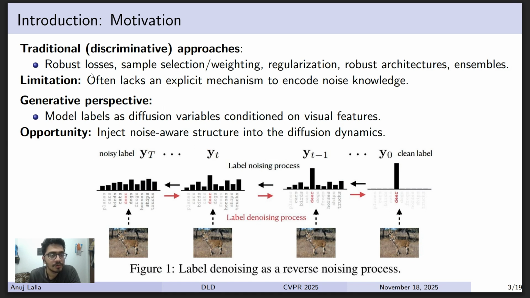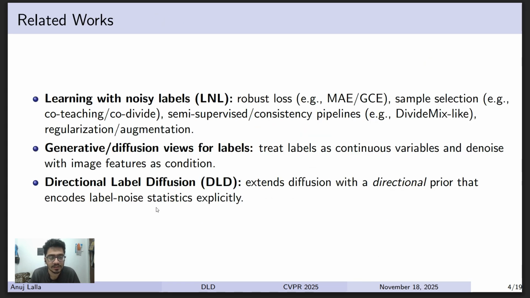Traditional approaches involve robust losses, sample selection, weighting, regularization, etc. The limitation is that it lacks an explicit mechanism to encode noise knowledge, and the generative perspective, which the paper exploits, is that it models labels as diffusion variables conditioned on visual features. This is different from typical T2I, where text is the condition to generate an image. Here, image is conditioned to generate noisy labels. So this is the diagram. This will be explained in the next slides.